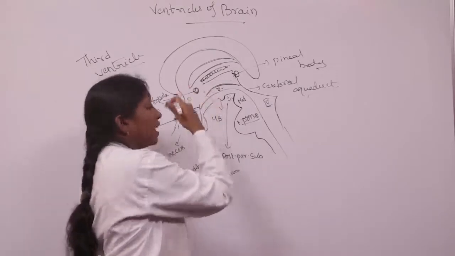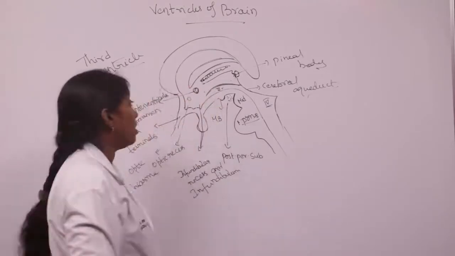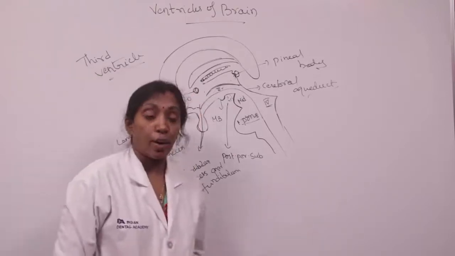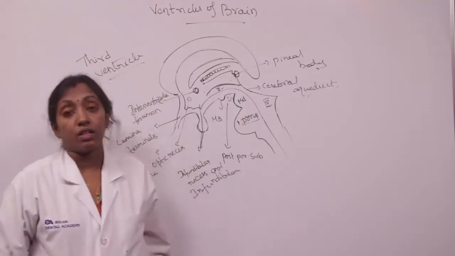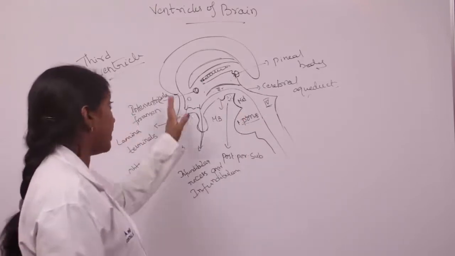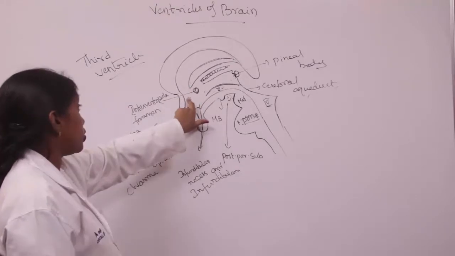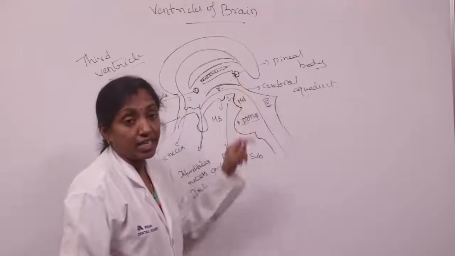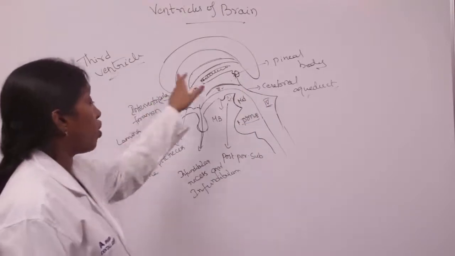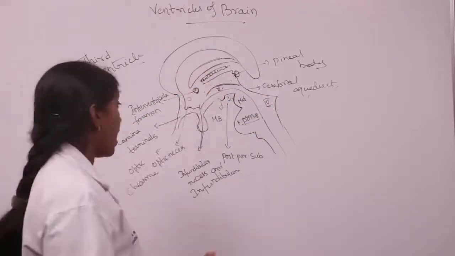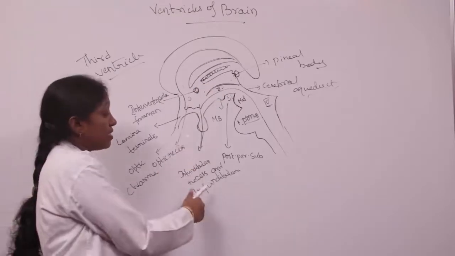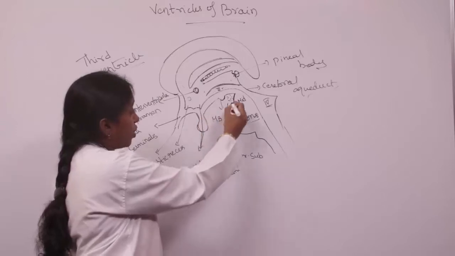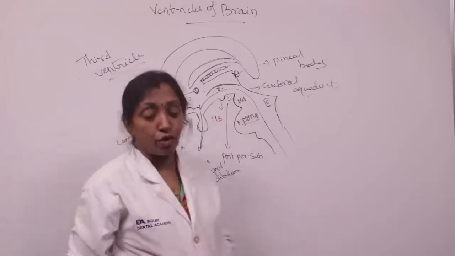The third ventricle communicates anterosuperiorly with the lateral ventricle through the foramen of Monro or interventricular foramen, and communicates with the fourth ventricle through the cerebral aqueduct. It is bounded anteriorly by the anterior column of the fornix, the anterior commissure, and the lamina terminalis, and posteriorly by the posterior commissure, pineal body, and cerebral aqueduct. The roof is formed by the column of the fornix and the tela choroidea, and the floor is formed by the optic chiasma, optic recess, infundibular recess, infundibulum, mammillary body, and posterior perforated substance.